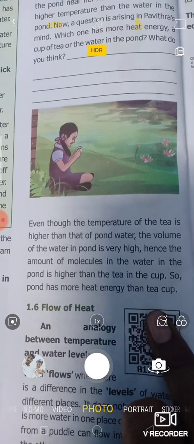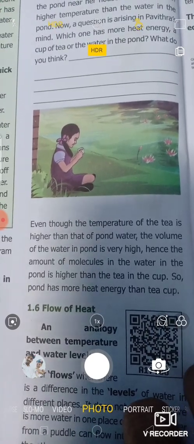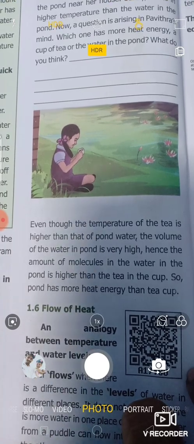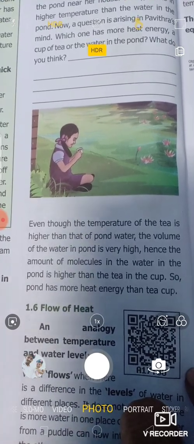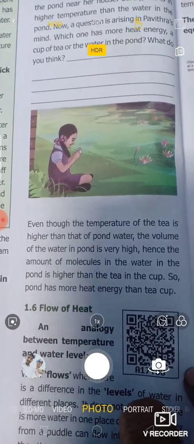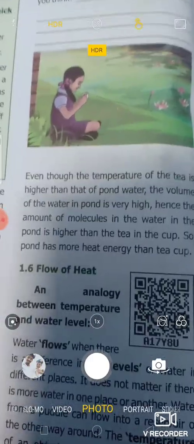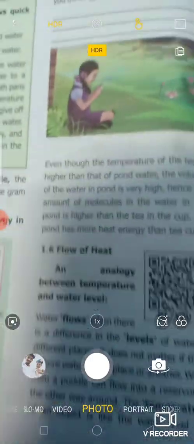Hence the number of molecules in the pond water is higher than in the tea in the cup. So the pond has more heat energy than the teacup. So how many molecules are taken under measurement also plays a vital role in determining the amount of heat energy.